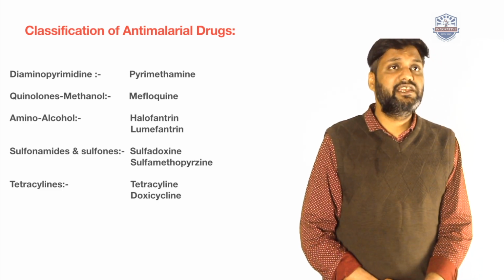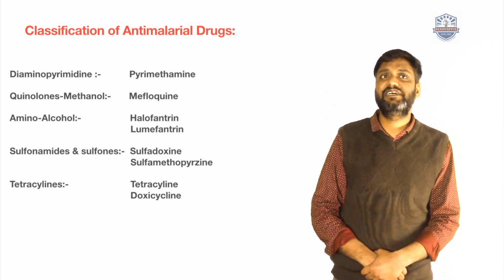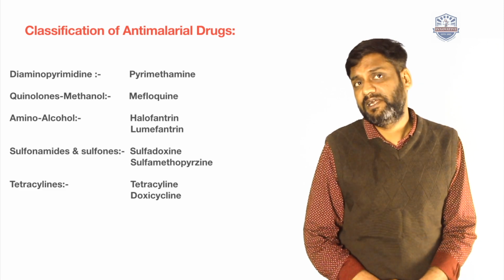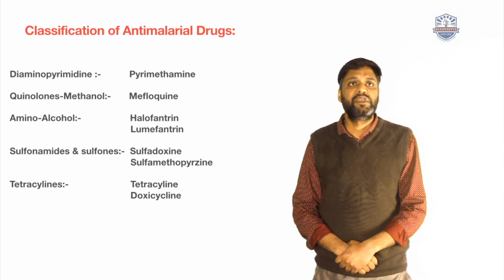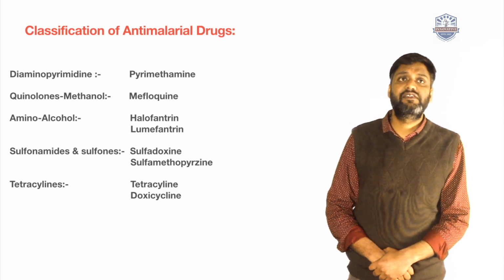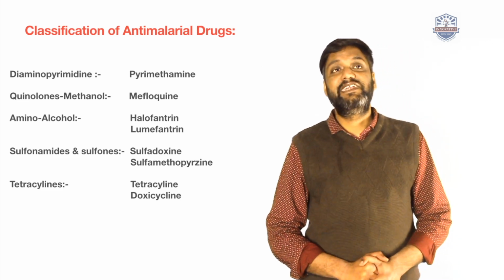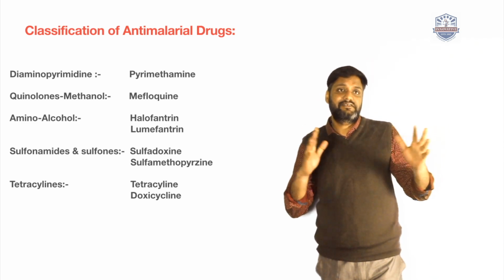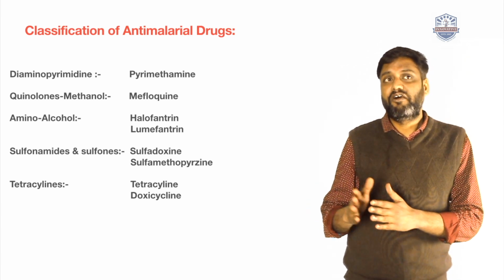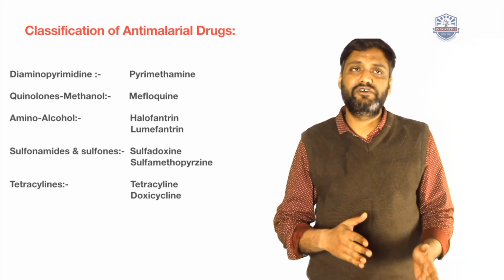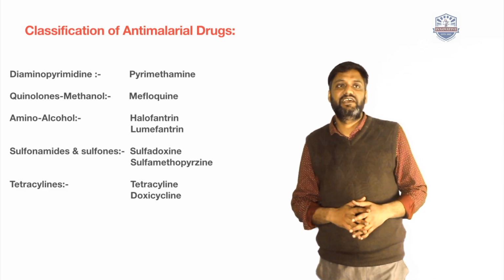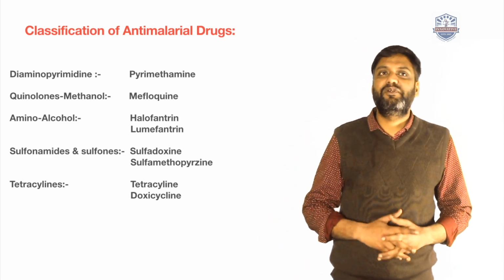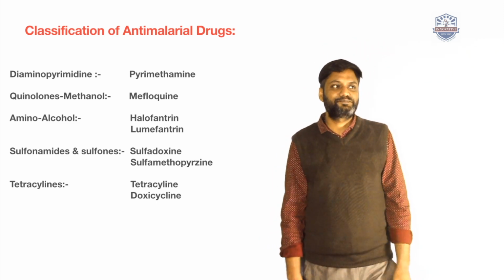After that we can use antibiotics, that is sulfonamides and sulfones. Sulfonamide is a narrow spectrum antibiotic, but it is effective in malaria fever. The drugs are sulfadoxine and sulfamethoxypyrazine. Tetracycline is a broad spectrum antibiotic, meaning tetracycline kills both gram-negative and gram-positive bacteria. The drugs are oxytetracycline and doxycycline.